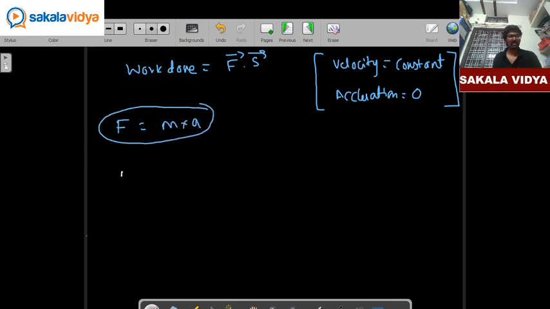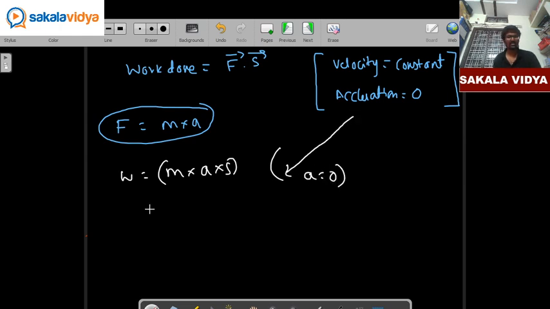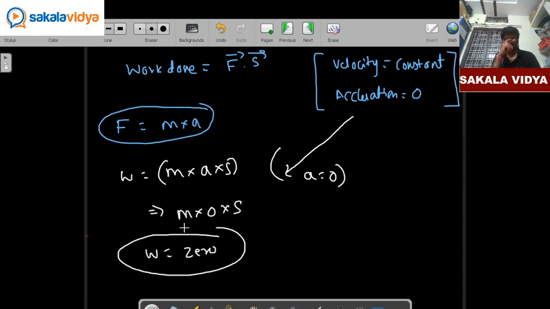So work done is equal to mass into acceleration into displacement. So at constant velocity our acceleration will be 0. So let us substitute a is equal to 0 in this case. So m into 0 into s. So work done is 0. So for a frictionless surface at constant velocity, our work done will be